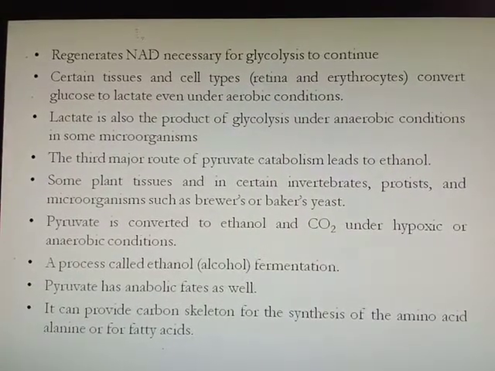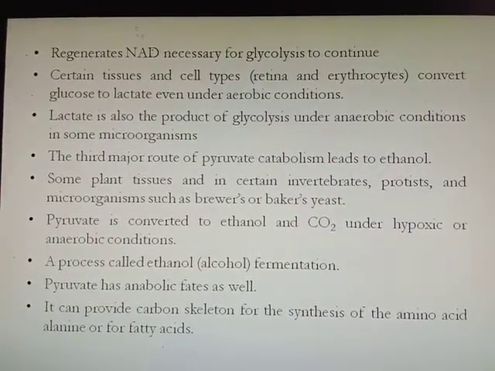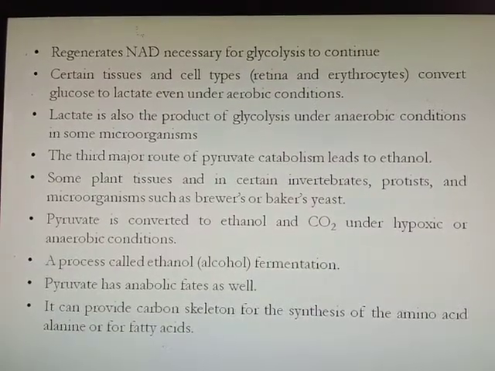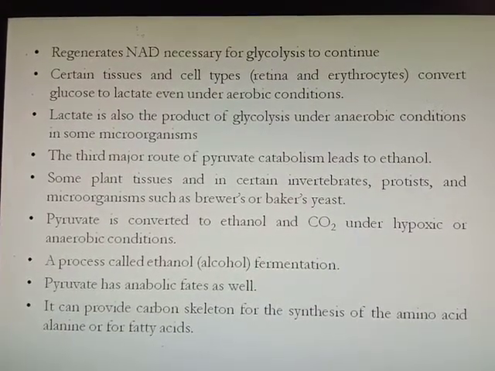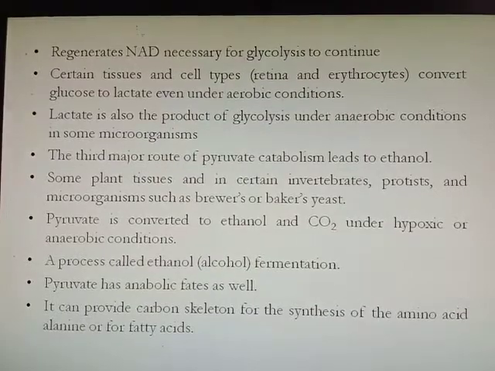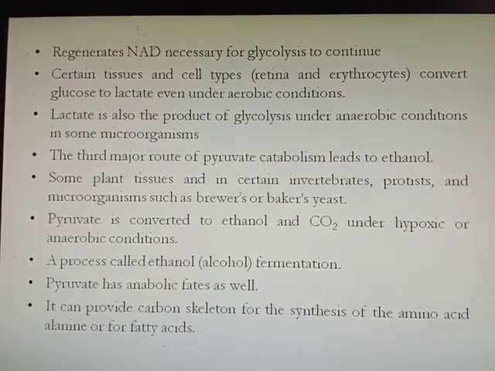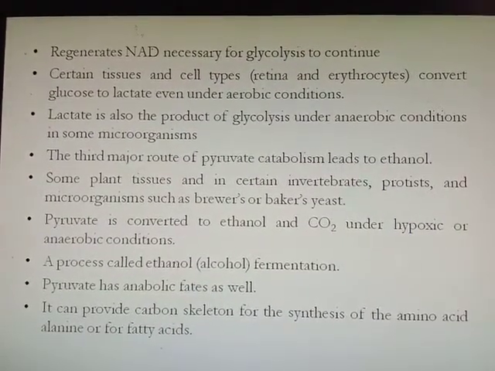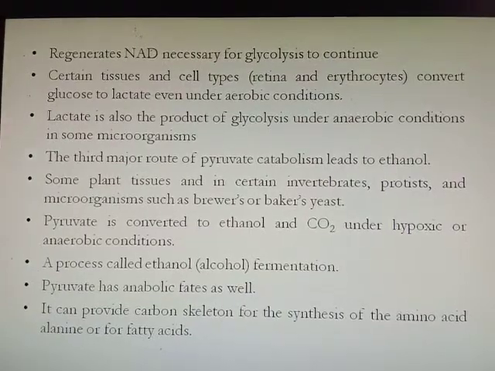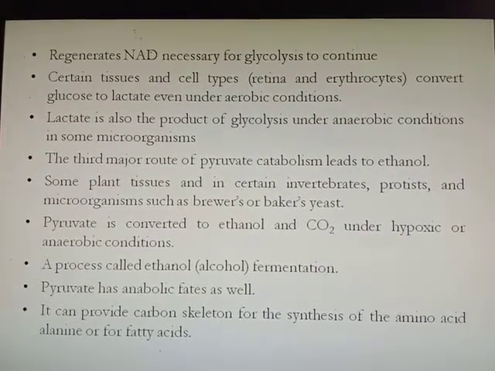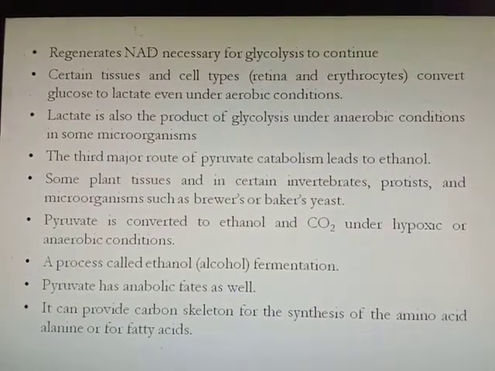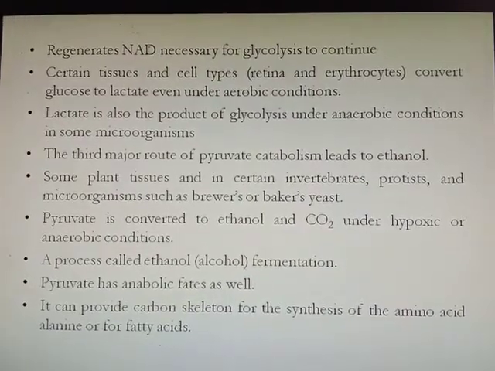Pyruvate also has an anabolic fate as well. It can provide the carbon skeleton for the synthesis of the amino acid alanine, or for the synthesis of fatty acids.